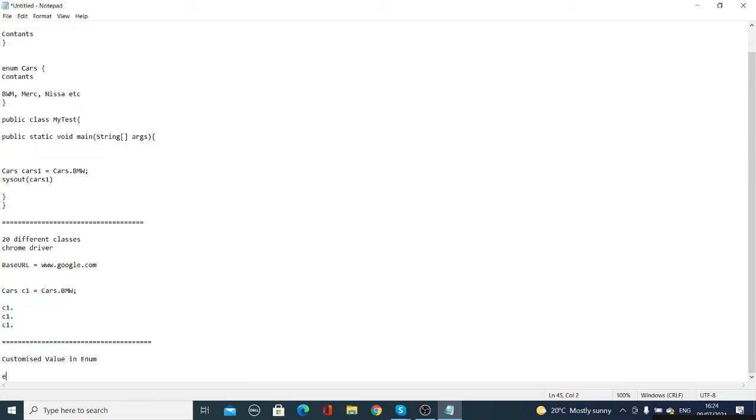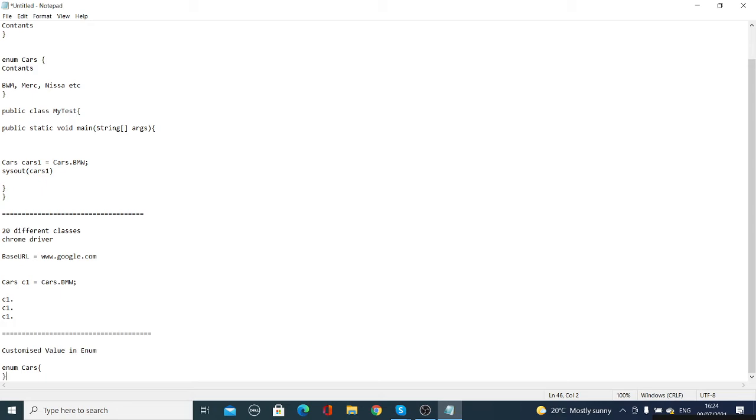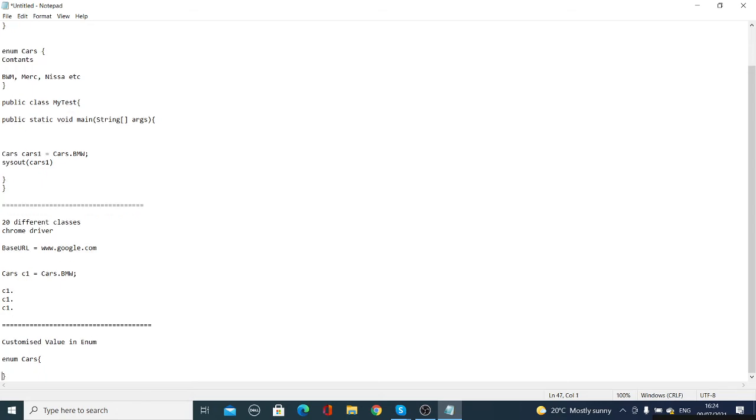Again you can define a public enum, and you can use cars again. In this particular enum I am defining cars again. BMW, and you write BMW's model name, model 1, comma. You are using another one: Mercedes.